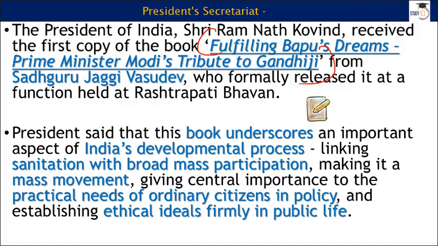This book is written by Sadhguru Jaggi Vasudev, and I would like to share some important background information regarding different spiritual gurus in our country. What I'm trying to tell you here is the contribution of spiritual or religious gurus in the development of our society. If you go back in history, India is a country where spiritual gurus have always played a very important role in the development of our society. Go back to the age of Buddha: Buddha was very closely connected with politics, or you can say the administration of that point of time.